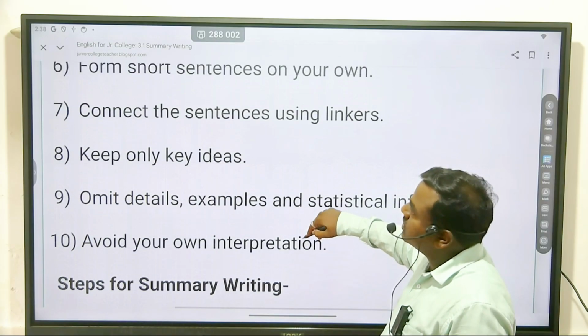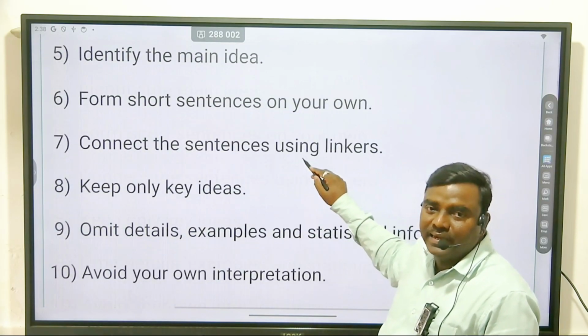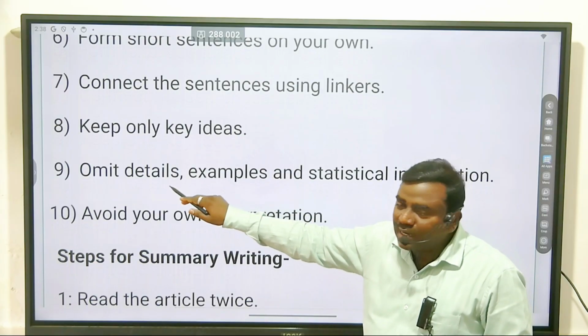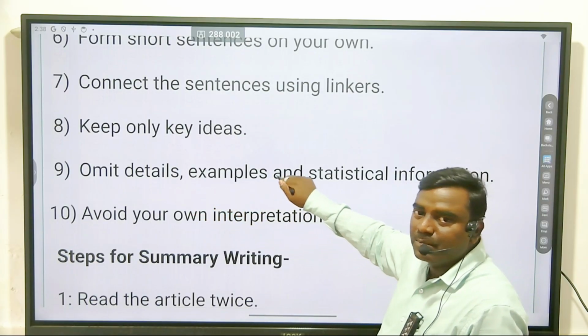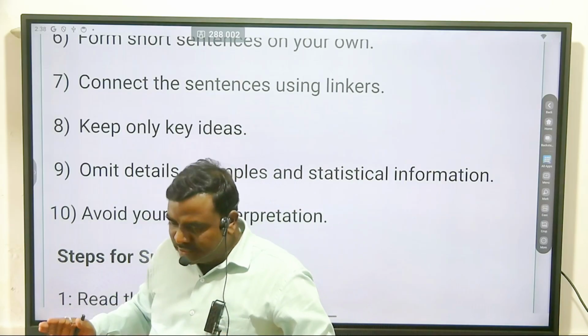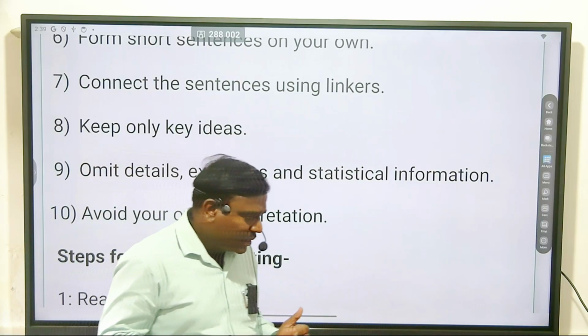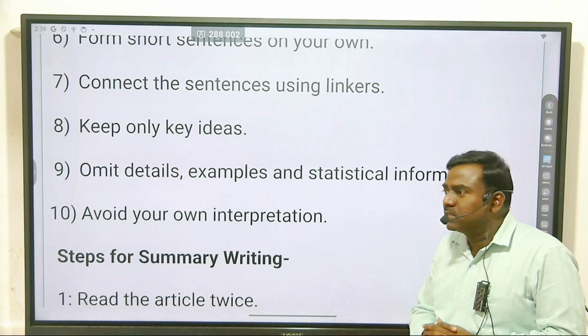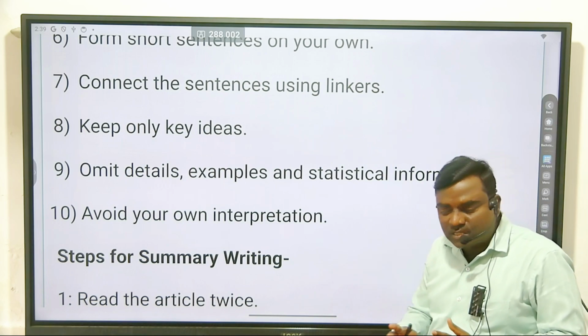If you follow all such things, definitely you will get marks in the exam. Look at the ninth point: omit details, examples, statistical information. Sometimes in the given para there are some quotations and examples. We have to avoid all such things.